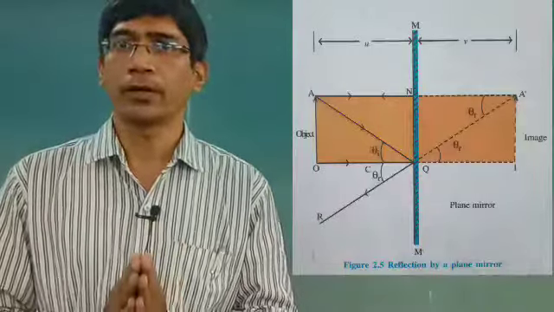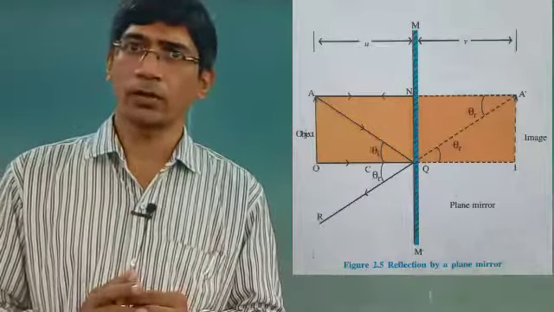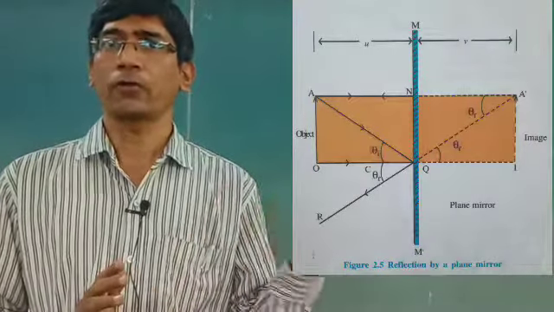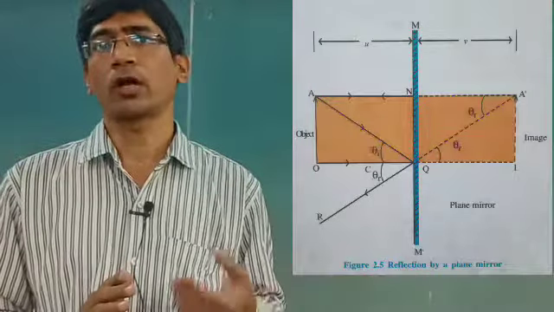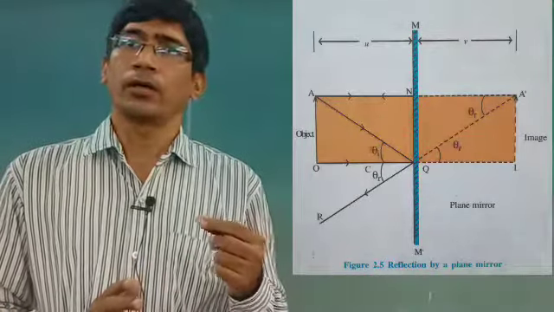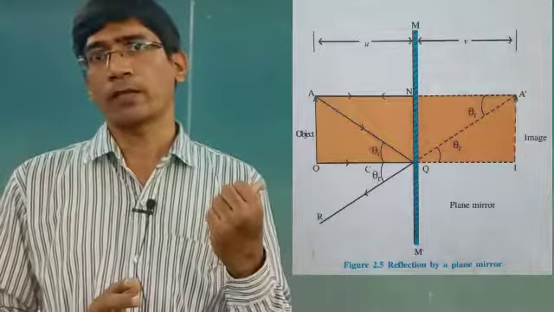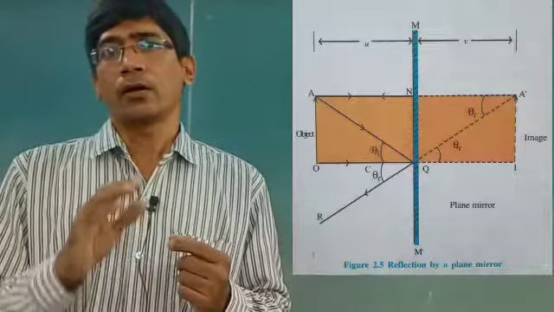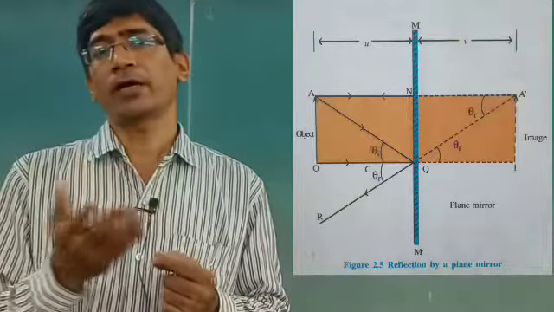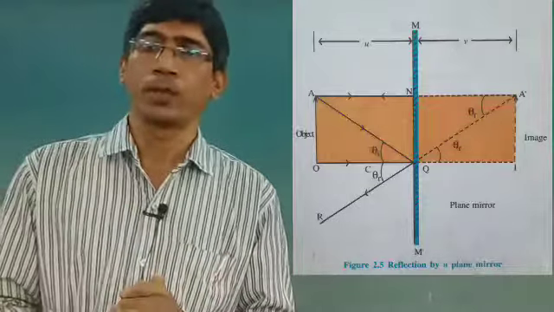So in the plane mirror, how does the reflection take place? The light is incident on the plane mirror, either from the object, from the tree or any object. Then it is reflected back, and we can extend the reflected ray behind the mirror.